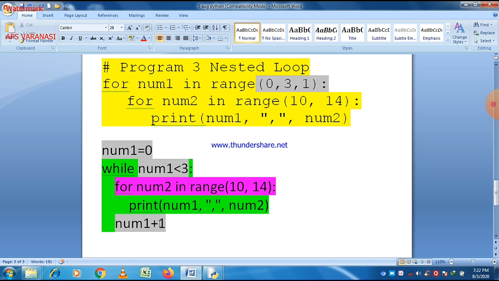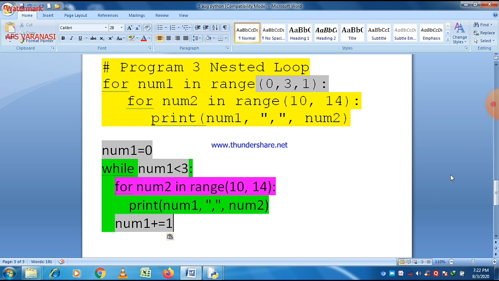Now one thing you should always remember: when we write the last line, num1 is equal to num1 plus 1, we can write it also as num1 plus equal to 1. So most of the time in books or in examinations it is written as num1 plus equal to 1.